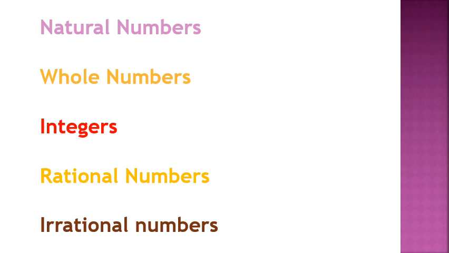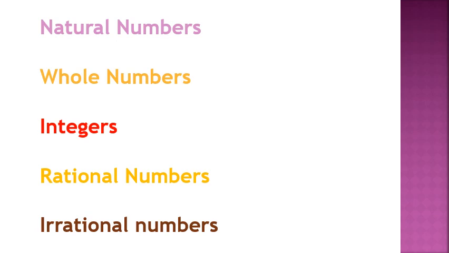Dear children, till now we discussed the different types of numbers. They are natural numbers, whole numbers, integers, rational numbers and irrational numbers. Natural numbers means all the counting numbers starting with 1. Whole numbers means all the counting numbers along with 0. Integers means whole numbers along with negative numbers.